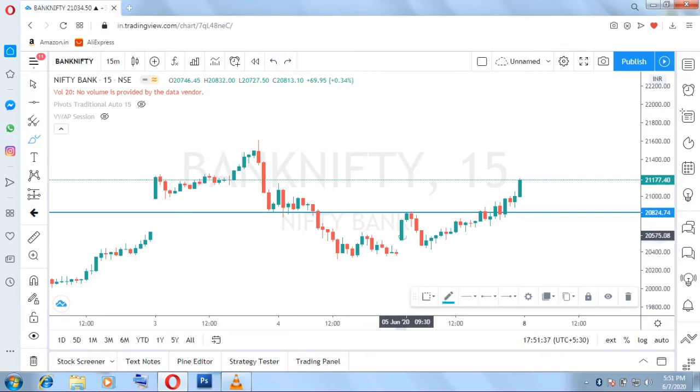So when the market price was at this level, I clearly knew that this area was the resistance level, and so I said this level will act as a resistance and we can see a fall from this level. You can see a fall has happened from this area.